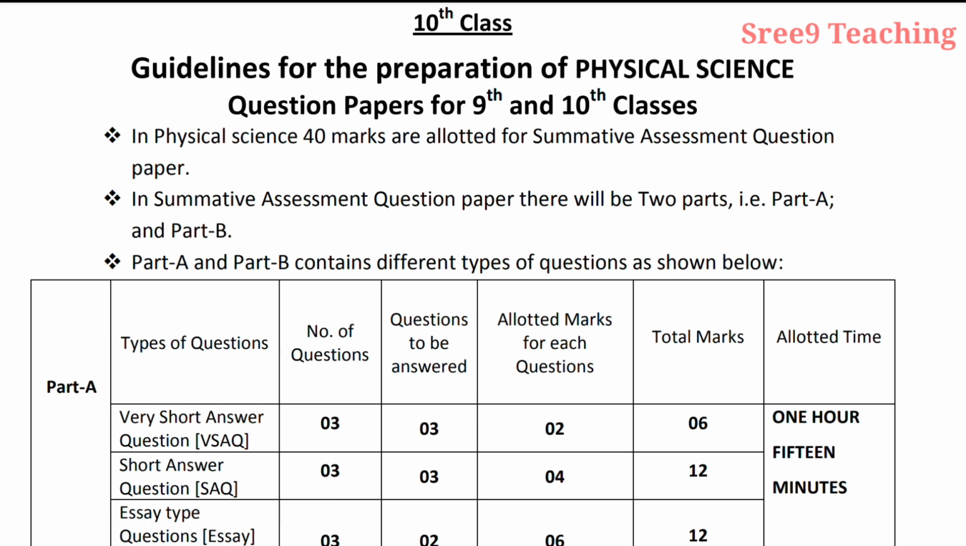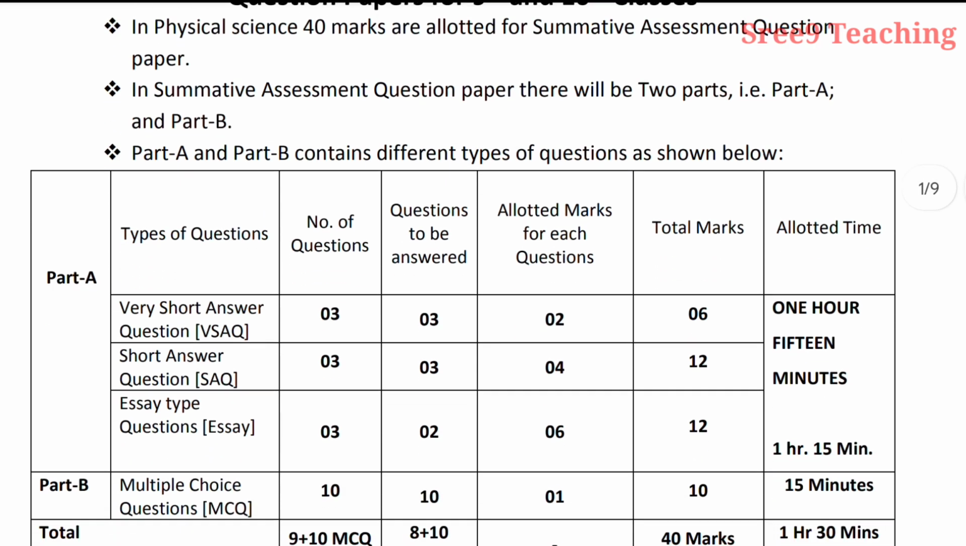Okay, now let us see the paper. Here in physical science 40 marks are allotted for the summative assessment question paper. In the summative assessment question paper there will be two parts, part A and part B, for each paper. Part A and part B contain different types of questions as shown below.